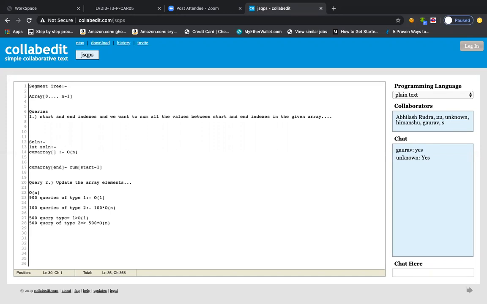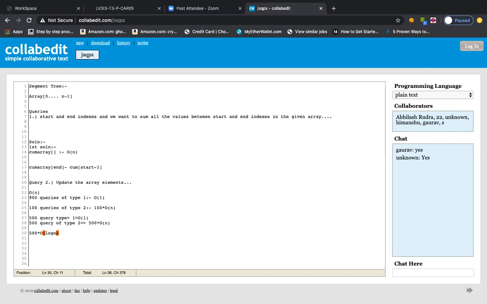Suppose we manage to use some kind of data structure in such a way that we can get the solution of each query in order log n. So 500 queries of type 1 will take 500 into order log n. I'm assuming there is a data structure which can solve both queries in log n, so the first query can be solved in log n, and the second query can also be solved in log n. So what will the time complexity be in that scenario?